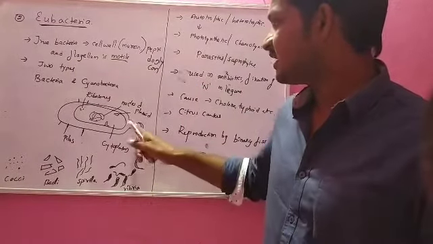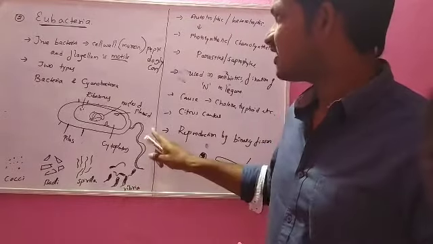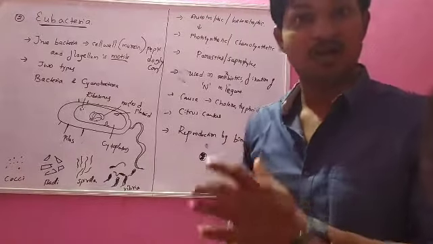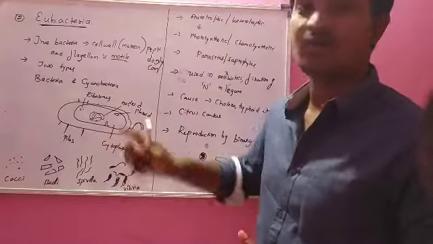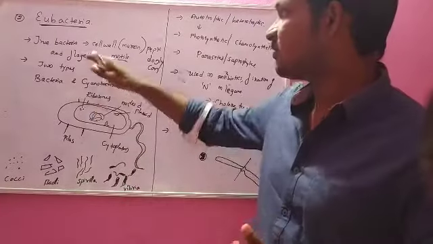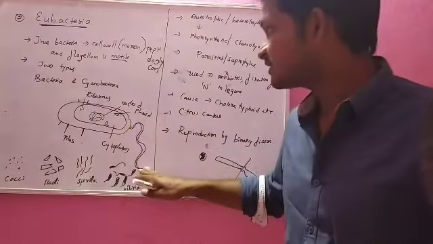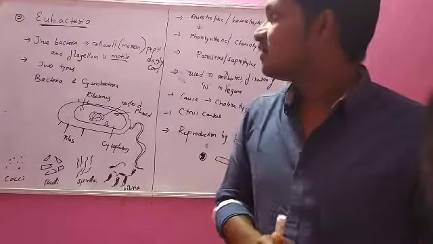Flagellum is a thread-like structure. With the help of flagellum only the motility takes place. Motile is nothing but movement. With the help of the hair-like flagellum, the movement takes place.